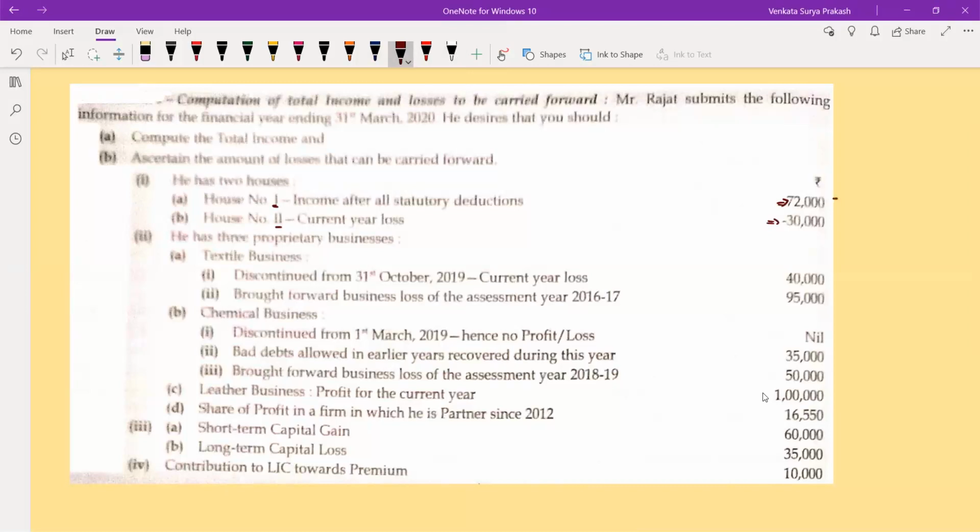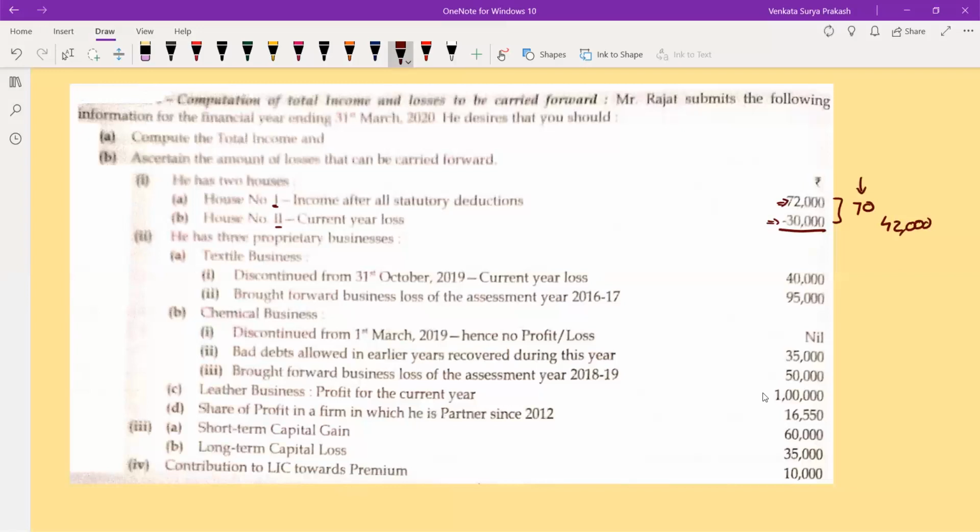So first, what do I need to do? Set off within the same head. Section 70: loss from one source under a head should be set off against income from the same head. If I apply section 70, this 30,000 will be set off against 72,000. Thereby, my income from house property will be 72,000 minus 30,000, which is 42,000. So 42,000 is your income from house property. That is your application of section 70.